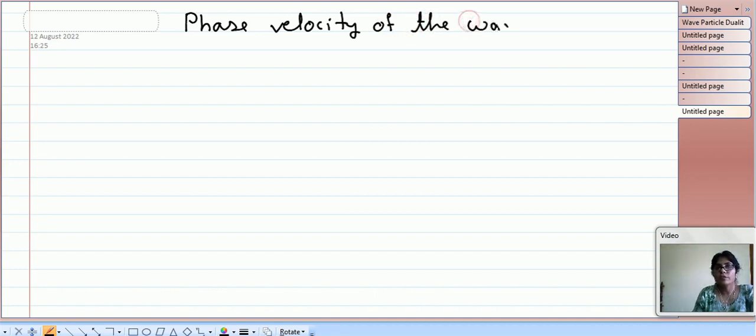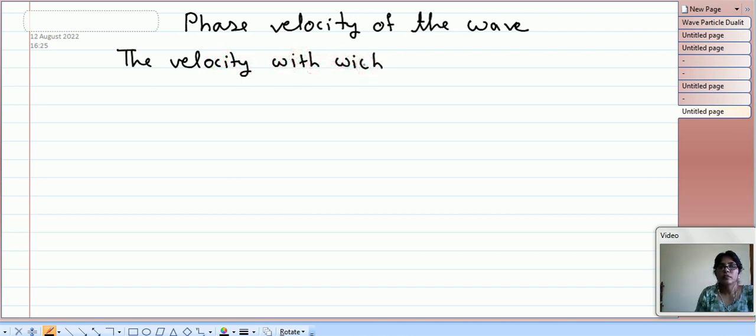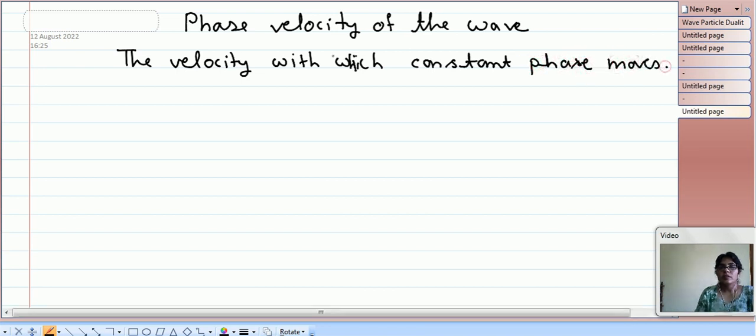Phase velocity for a wave is defined as the velocity with which constant phase moves. So phase velocity means the velocity with which constant phase of a wave moves.